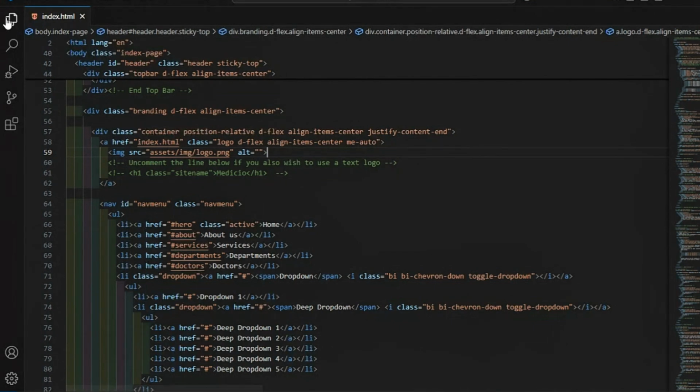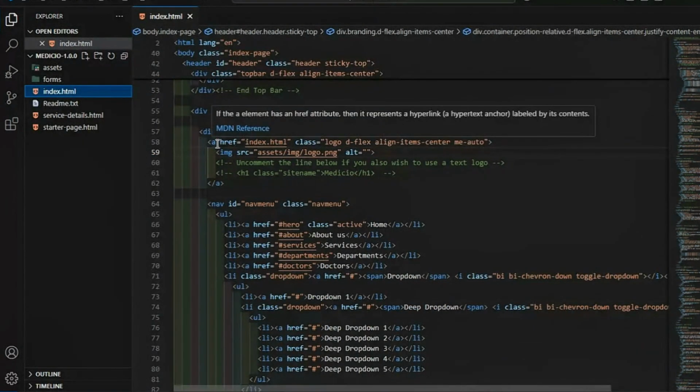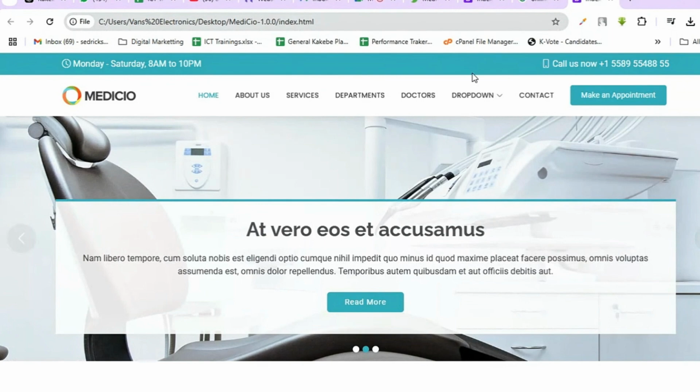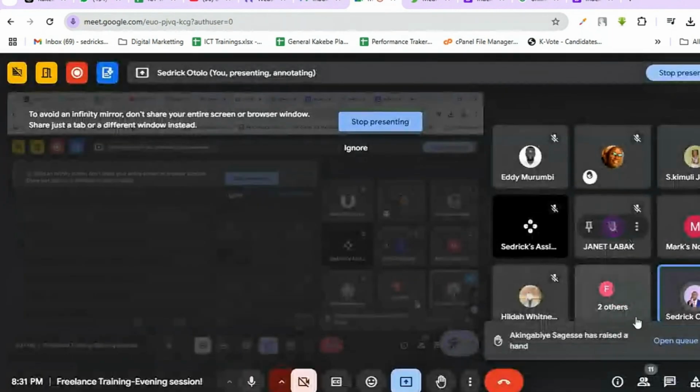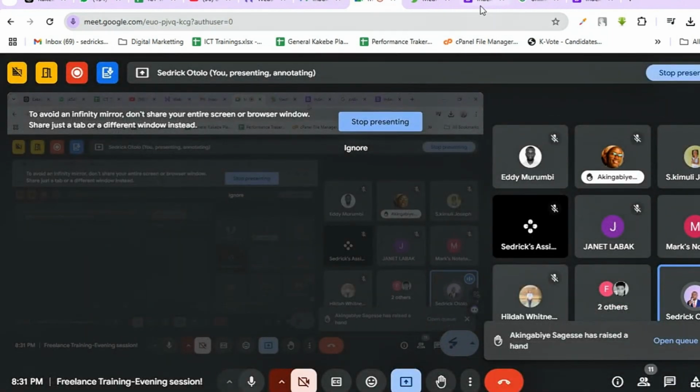So let me try to look for the color. What color are they using on this website? I want to navigate and see, how do I get this color? Is someone sending a message? Oh yes, you have a question, please ask.